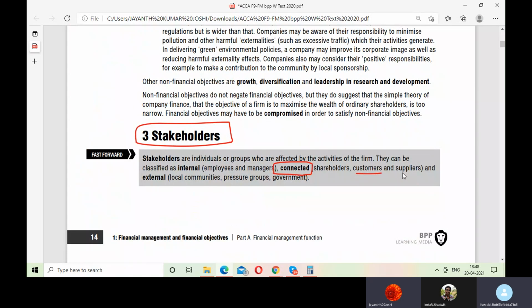Your customers are your stakeholders. Your suppliers are your stakeholders. Your shareholders are your stakeholders. So I'll divide the stakeholders into two parts: internal, external.